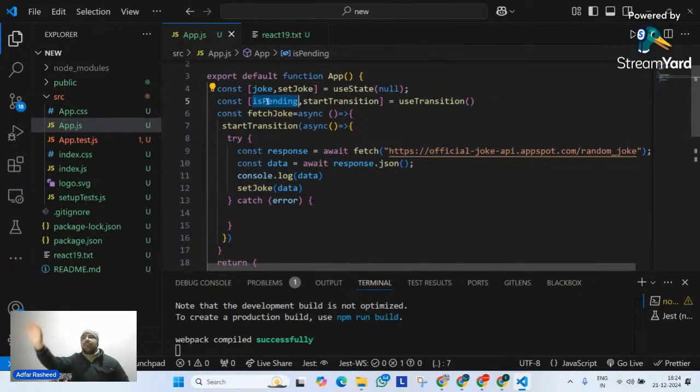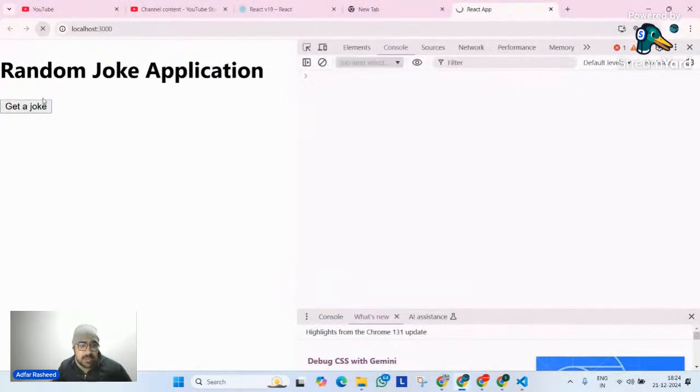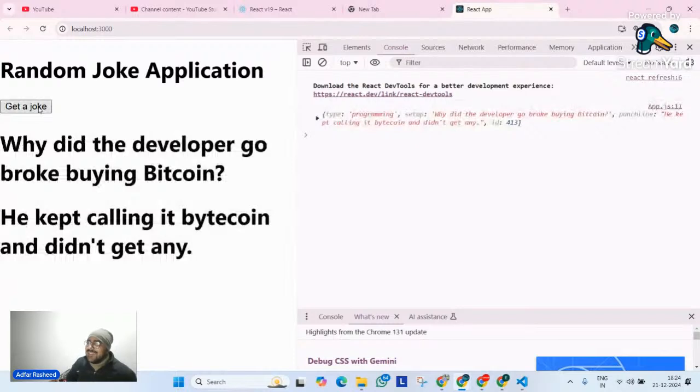So you don't have to worry about the isLoading or isPending state. Am I clear? I hope the useTransition hook is completely understood. This is a new feature of React. So now if I go here and try to execute this for getting a joke, you can still see it works in the same way. Am I clear?